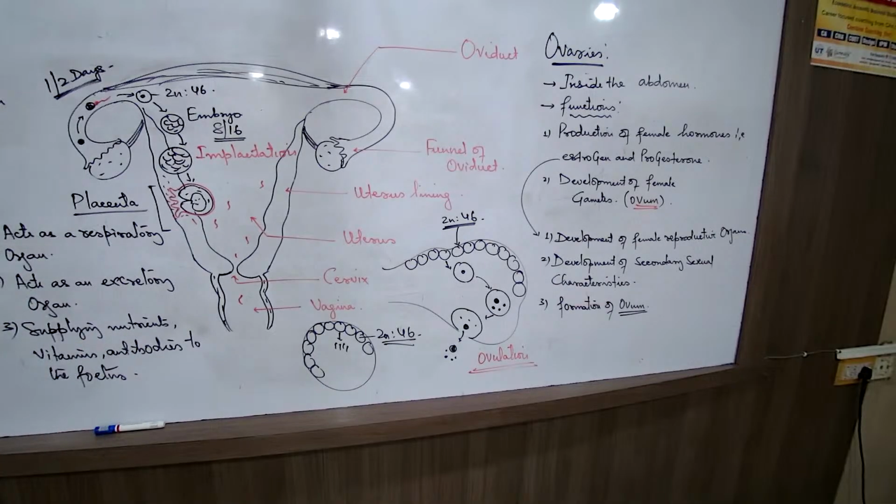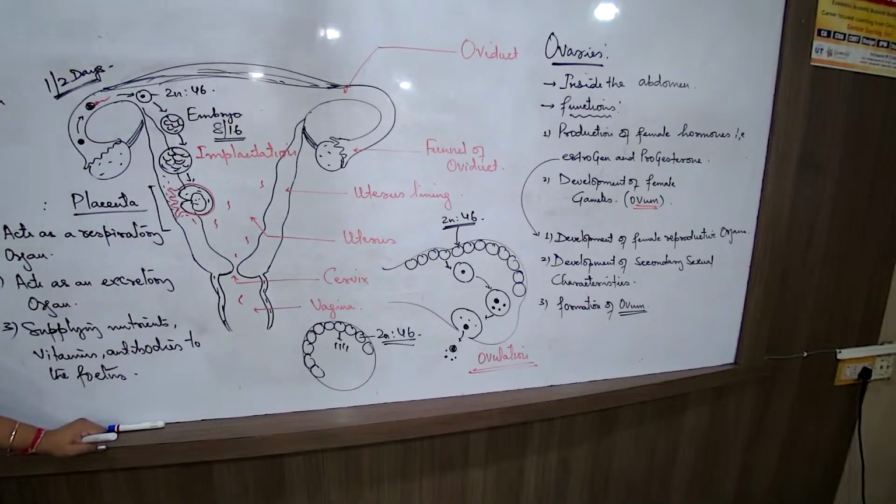Excretory organ, supplying nourishment, vitamins, antibodies, etc., and the respiratory organ. Now this will go on for a period of time. How long does this entire process of development of the embryo to the fetus take place? This entire process will take place in 40 weeks, roughly about 9 months. So the entire process of development of the fetus to form fully developed with all the body organ systems takes 9 months.